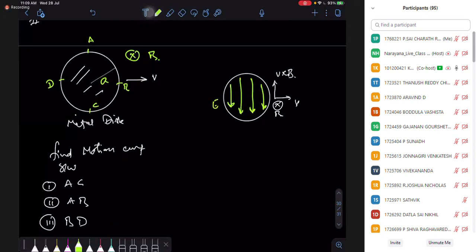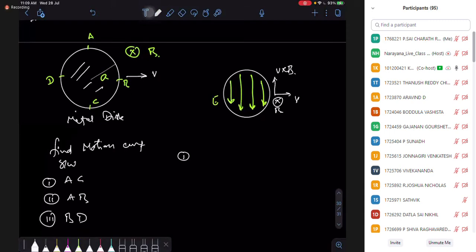Now take case number 1, AC. Between A and C, you integrate the electric field from A to C. So you can replace it with the simple straight line AC; shape does not matter.